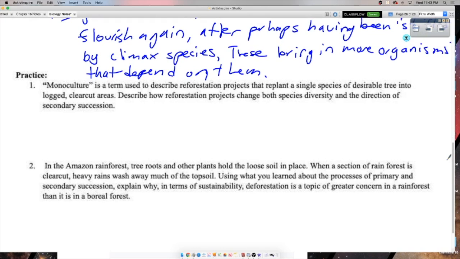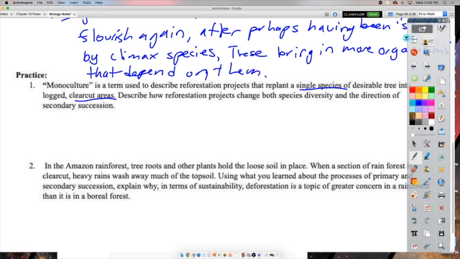So monoculture, mono means one, like a monocle, right? Is a term used to describe reforestation projects that replant a single species of desirable tree into logged, clear-cut areas. Describe how reforestation projects change both species diversity and the direction of secondary succession. Well, how about we draw a picture, okay?